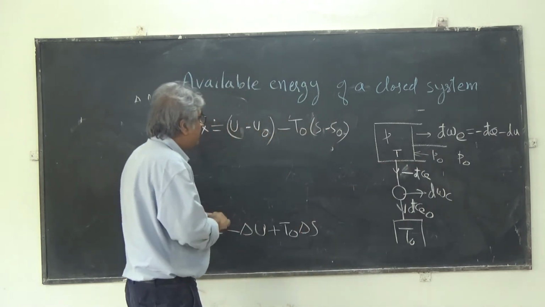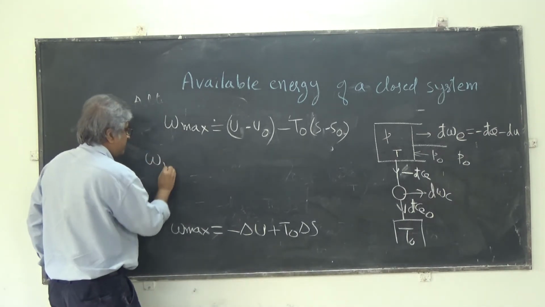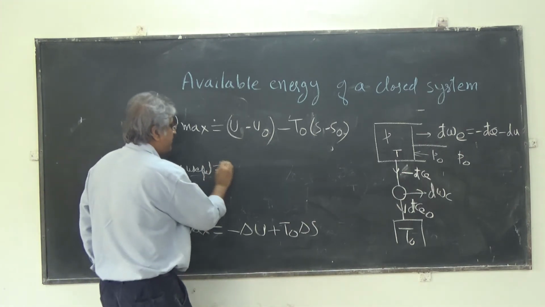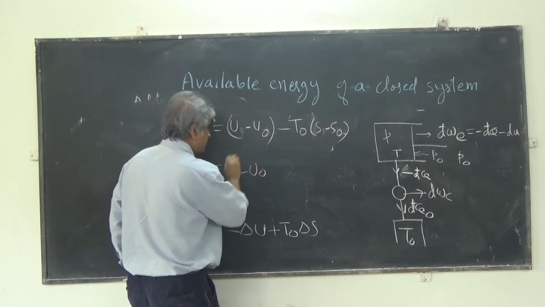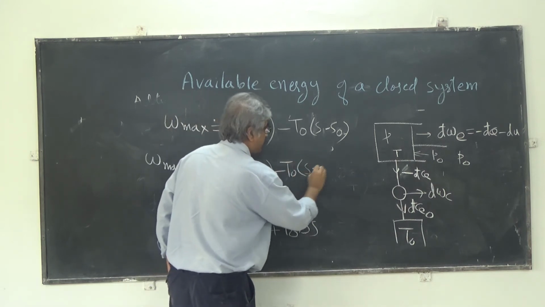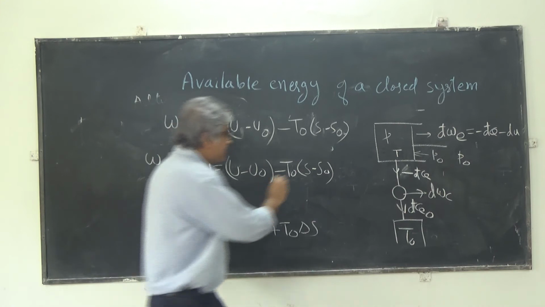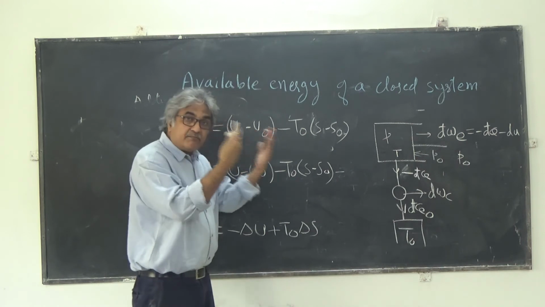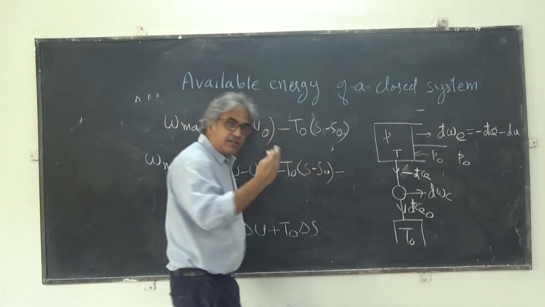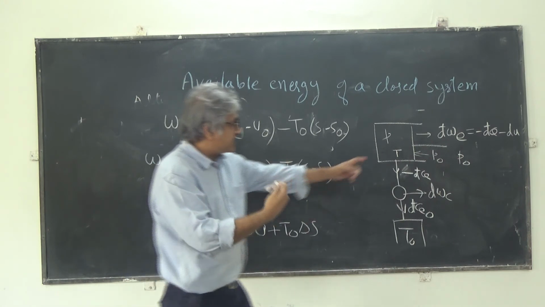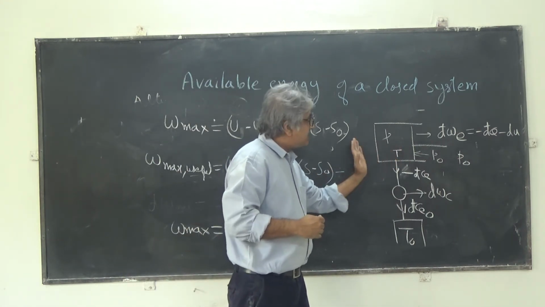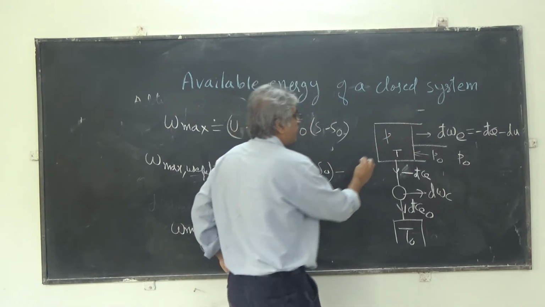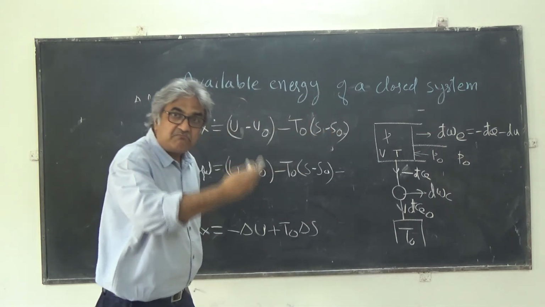So what we will do now, from this work, we'll say what is the maximum useful work. Maximum useful work will be equal to U minus U naught minus T naught times S minus S naught, minus the work that is utilized in overcoming the pressure. You can imagine P naught is constant, and there is a change in volume. Let's say when the system reaches the dead state, its volume becomes V naught. Right now let's say its volume is V. So its final volume minus initial volume.